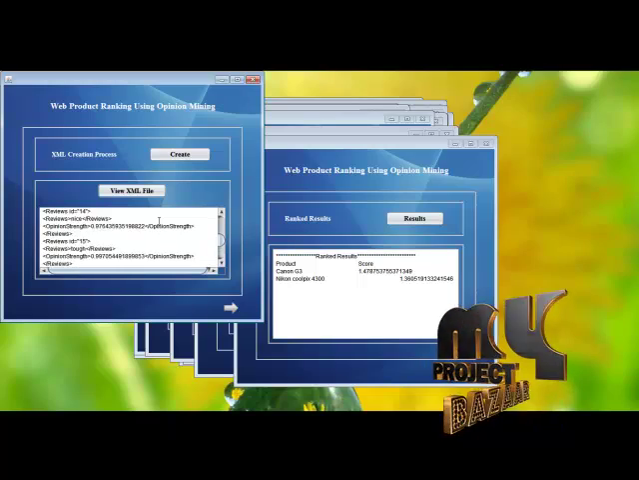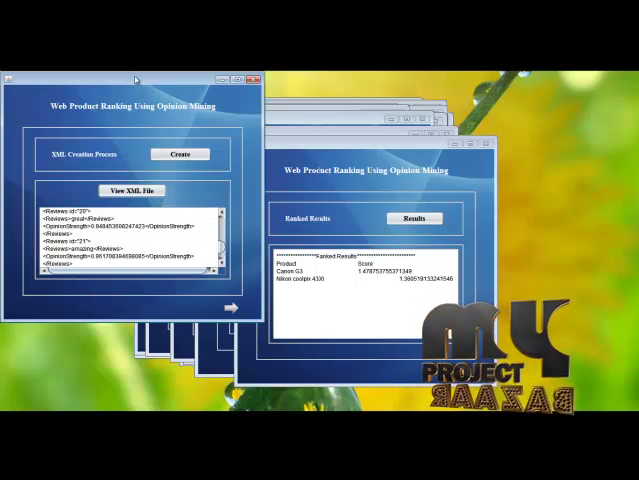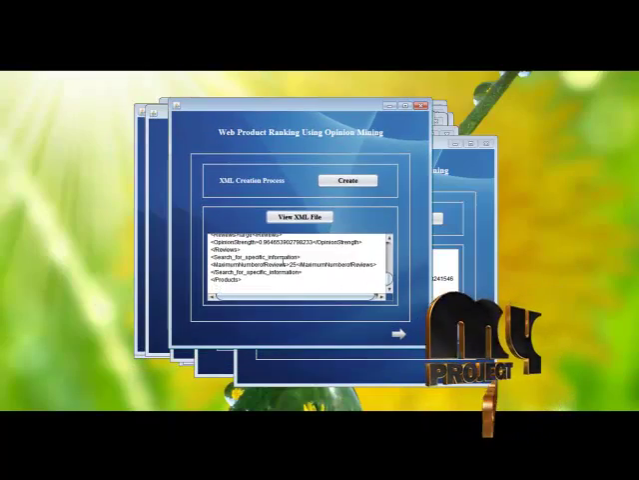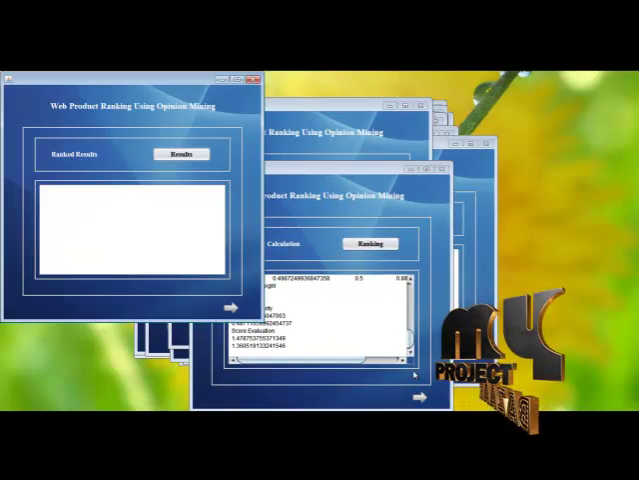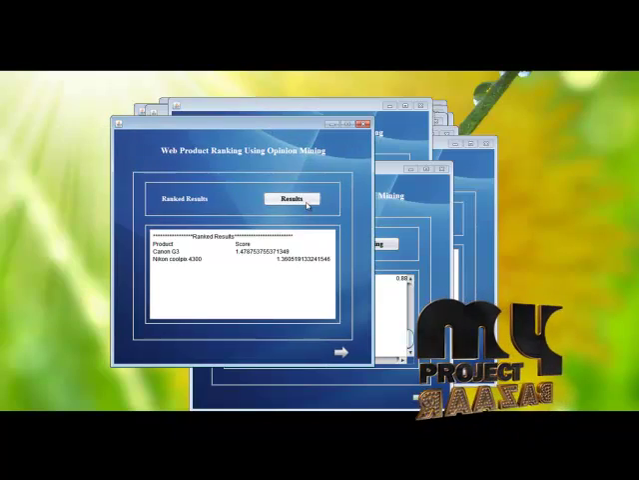This XML is for the second file. It processes the second file and we perform the ranking for the second file and generate the ranked results.